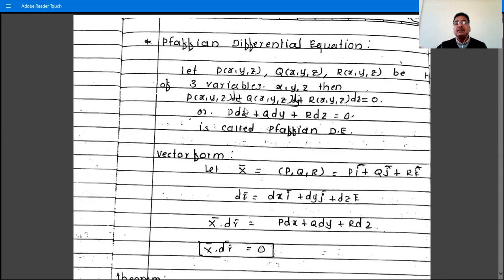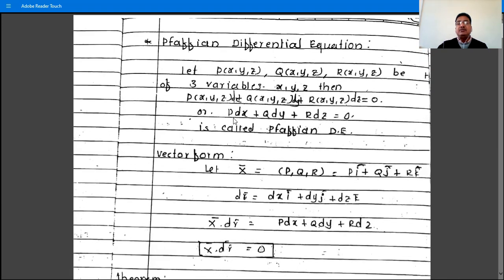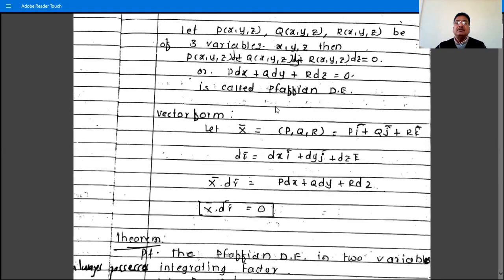So what is the definition? The differential equation of the form P dx plus Q dy plus R dz is equal to 0, where P, Q, R are functions of x, y, z, is called Pfaffian differential equation, obviously in three variables x, y, z. If we take a Pfaffian differential equation in two variables, then it is P dx plus Q dy is equal to 0, where P and Q are functions of x and y.